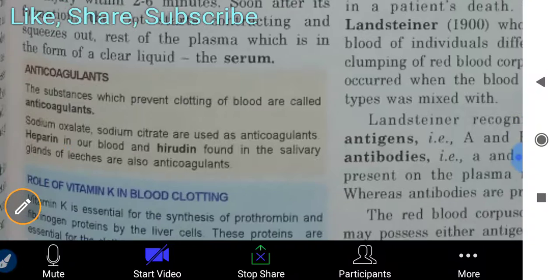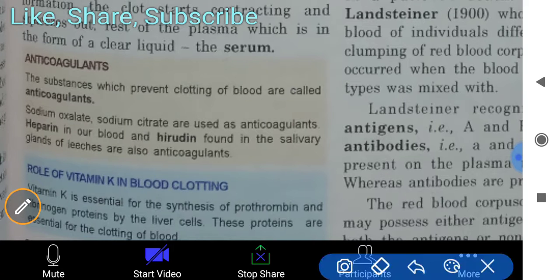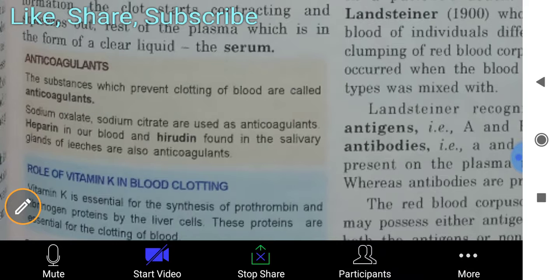Now, anticoagulants are the substances which prevent clotting of blood. Sodium citrate is used as an anticoagulant. Heparin is another.